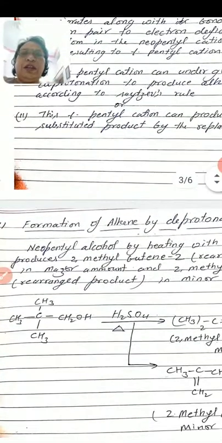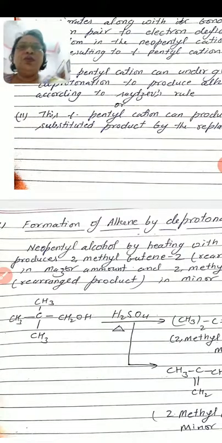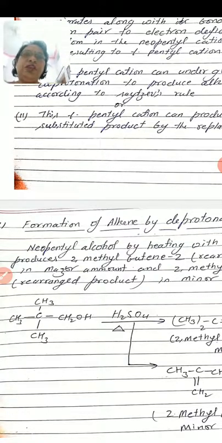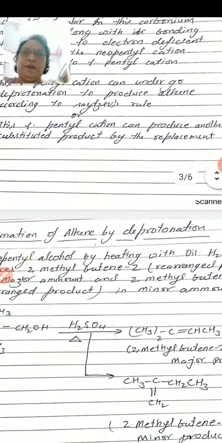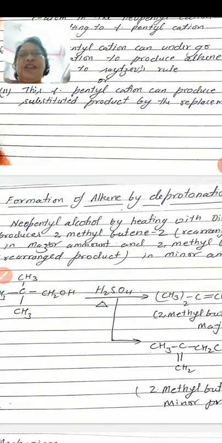Because two things are possible, either this rearranged tertiary pentyl carbonium ion can undergo deprotonation to produce an alkene or can undergo substitution to produce substituted products. So we will study these in two forms. First is formation of alkene by deprotonation. First example is neopentyl alcohol.